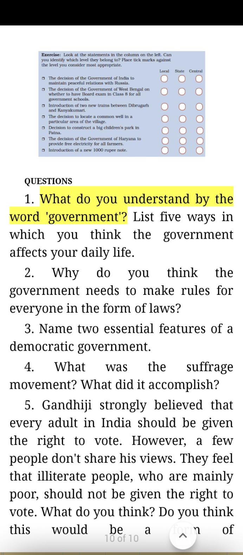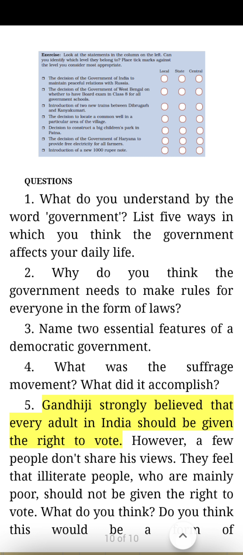Questions. 8. What do you understand by the word government? List 5 ways in which you think the government affects your daily life. 13. Why do you think the government needs to make rules for everyone in the form of laws? 13. Name 2 essential features of a democratic government. 4. What was the suffrage movement? What did it accomplish?